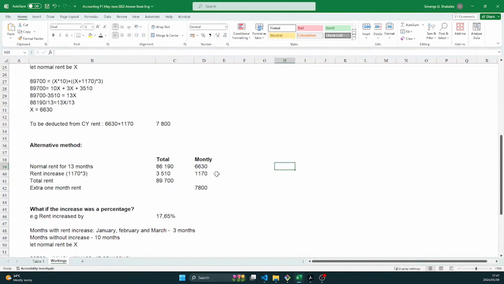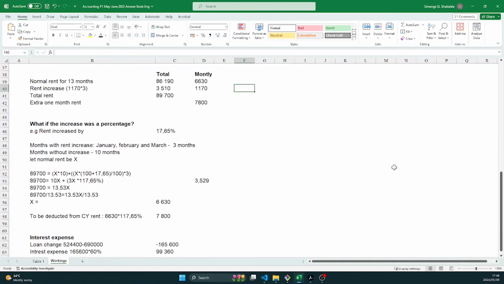And then you know that there was an increase for 3 months. If you divide it by 3, it gives you 1,170. If you add those two together, they give you 7,800. You see the answer is the same as with the solve for x method that we used. We just had an error here. It was supposed to be 86,190 and not 180, but then the answer was documented correctly. Okay, so you can use either method that is easy for you, this one, or you can solve for x, right?